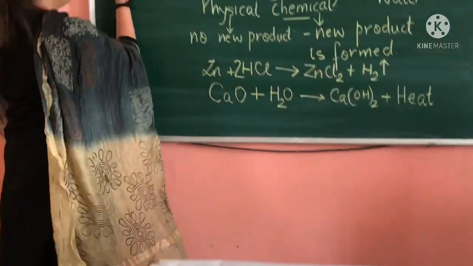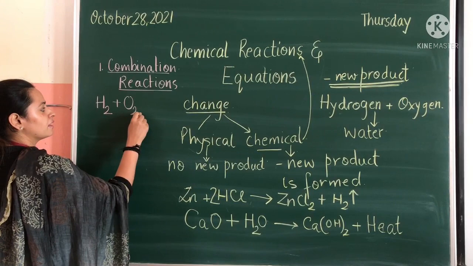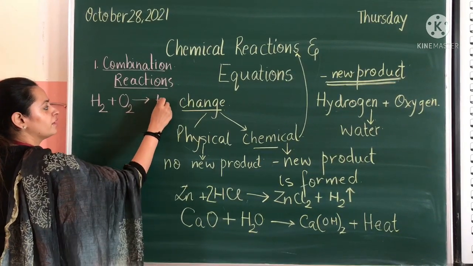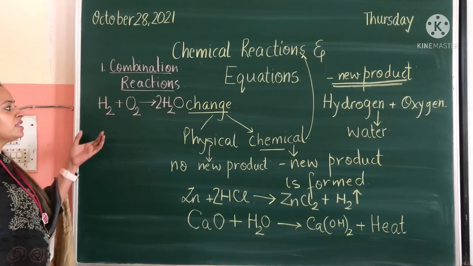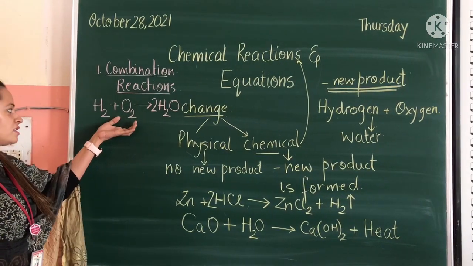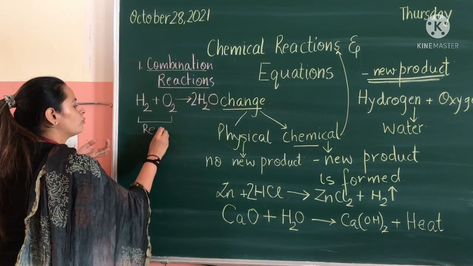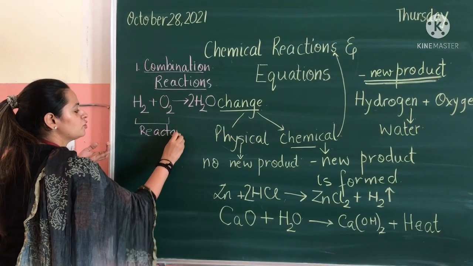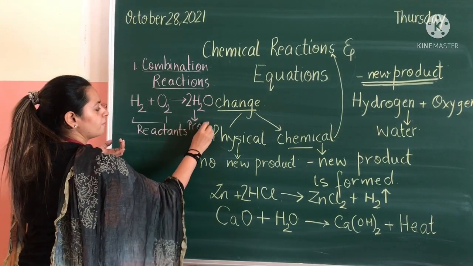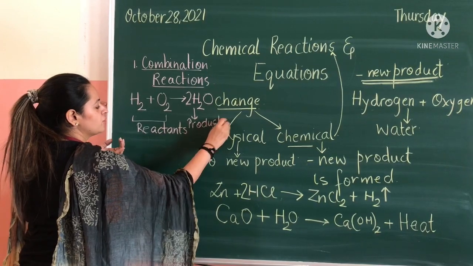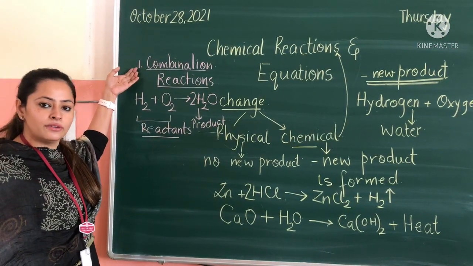Like for example, hydrogen plus oxygen combines to form H2O, and we can balance the equation. In this, hydrogen is combining with oxygen. These two are the reactants. So two or more reactants combine together to form a new product. So this is an example of a combination reaction.